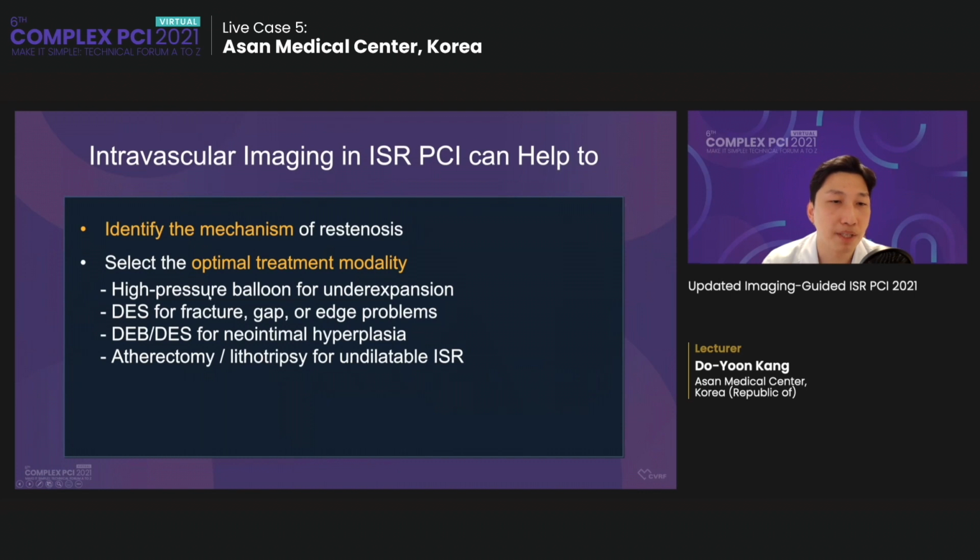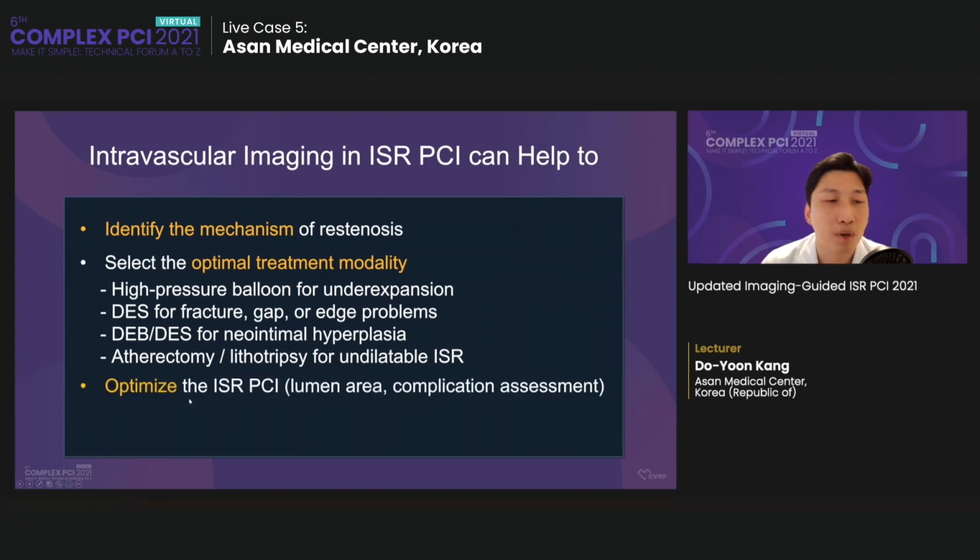For example, high pressure balloon for under expansion, DES for fracture, gap, or edge problems, DCB or DES for neointimal hyperplasia, or atherectomy or lithotripsy for undilatable ISR. Also, we can optimize the ISR PCI result and can give instant feedback to the operator.